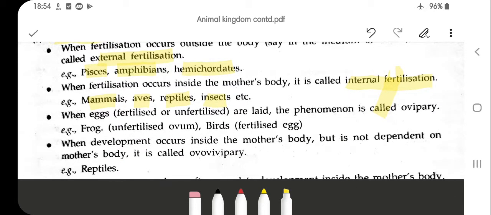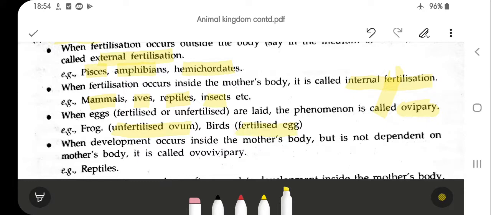There is one more pattern of development, when fertilized or unfertilized eggs are laid. The phenomenon is called oviparity. Oviparity means the laying of eggs. In frogs, it is the unfertilized ovum or egg, whereas in birds, it is the fertilized egg.